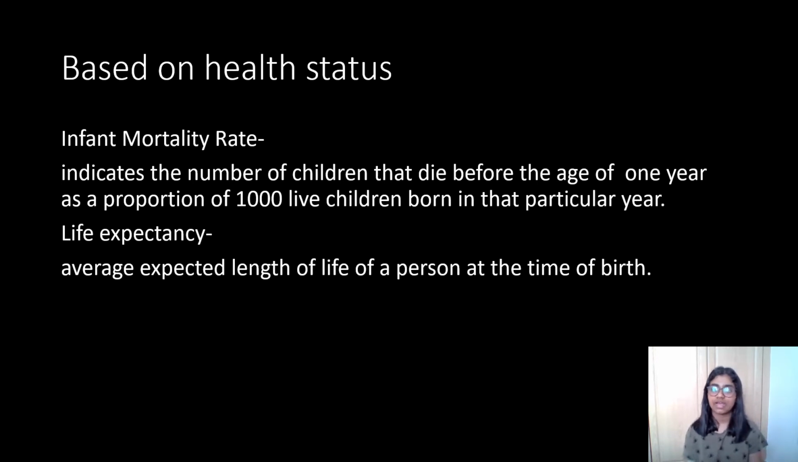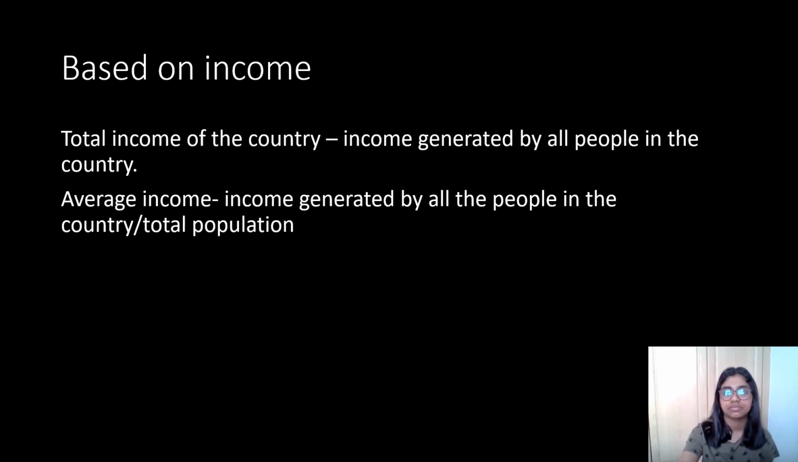Then on the basis of health status. Infant mortality rate indicates the number of children that die before the age of 1 year as a proportion of 1,000 live children that are born in that particular year. Then you have life expectancy, which is the average expected length of life of a person at the time of birth. On the basis of income, you have total income and average income.